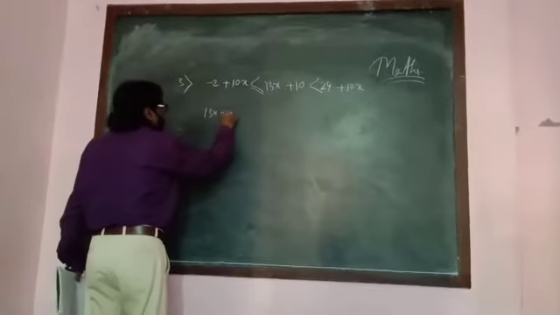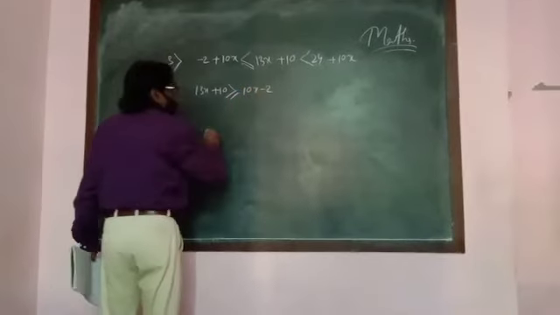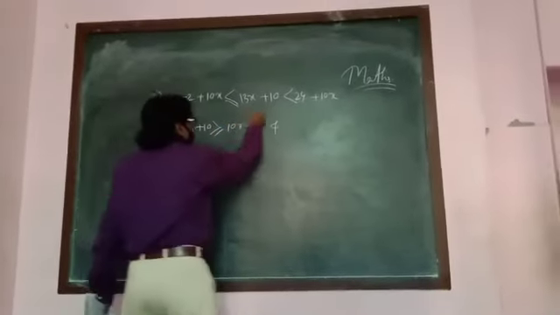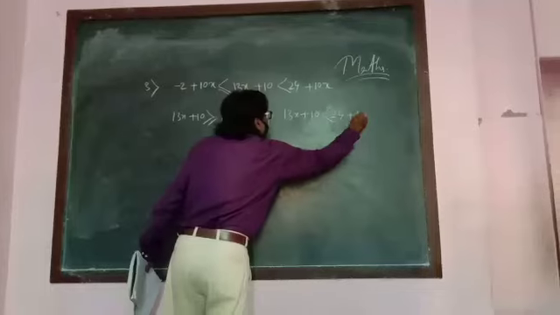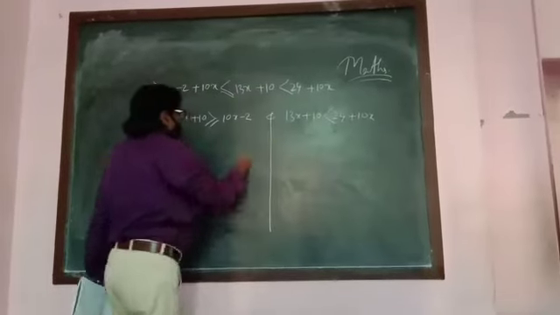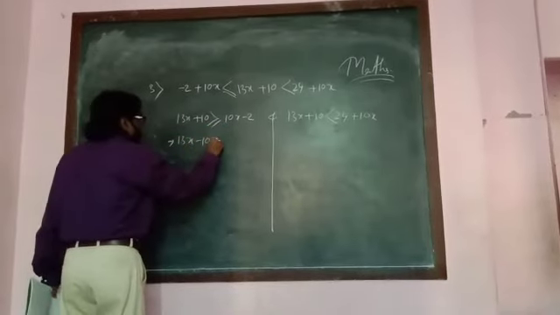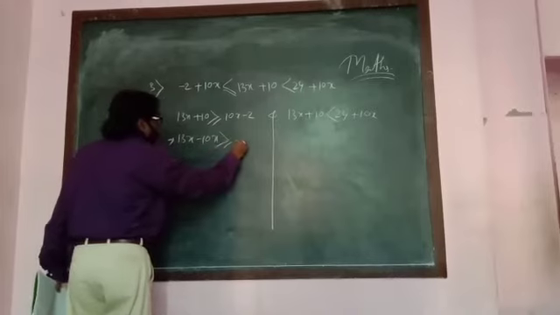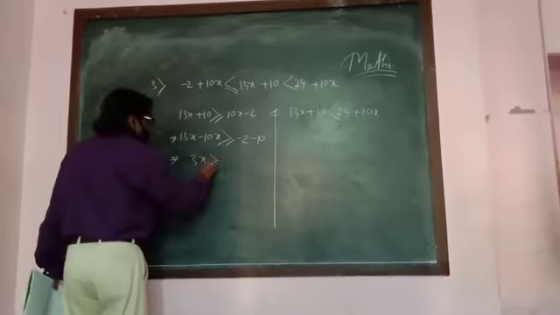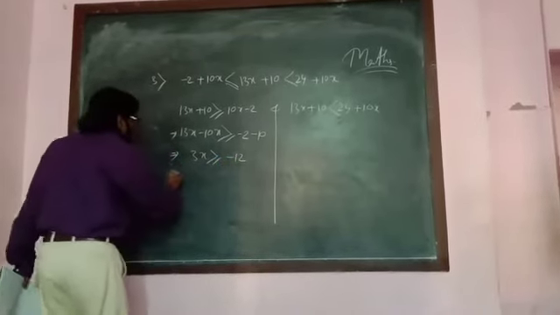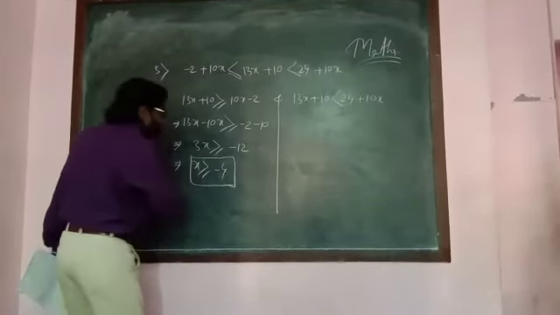13x plus 10 greater than or equal to 10x minus 2, and again 13x plus 10 less than 24 plus 10x. Let's make it separate. Bring 10x to this side: 13x minus 10x is greater than or equal to minus 2, and 10x on that side will be minus 10. This becomes 3x greater than or equal to minus 12. Now dividing by 3, x is greater than or equal to minus 4.